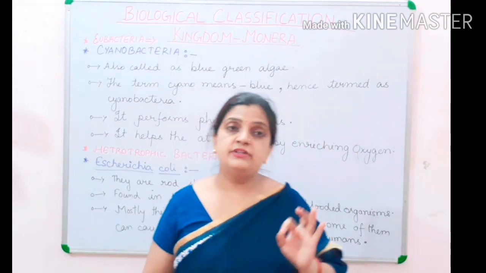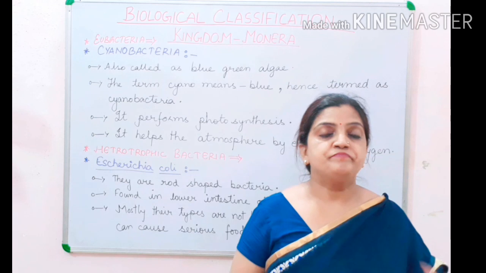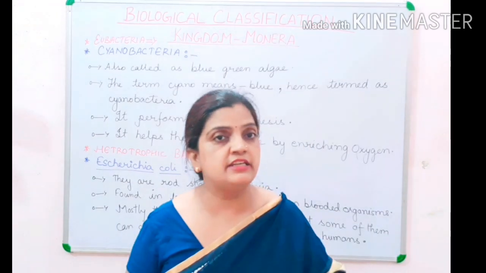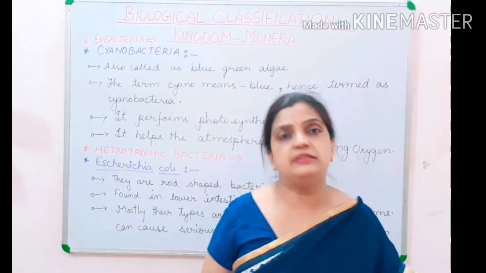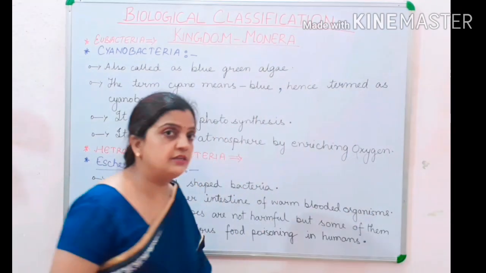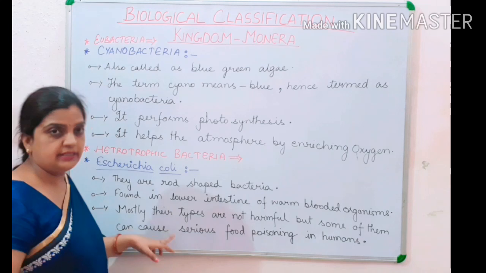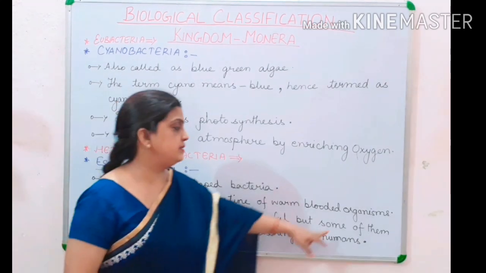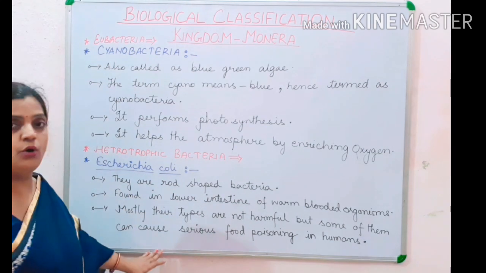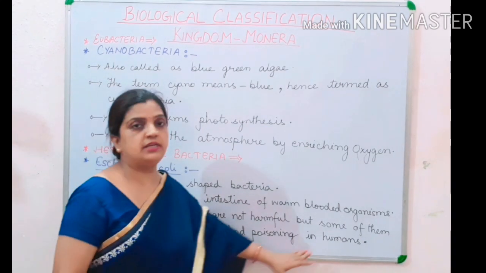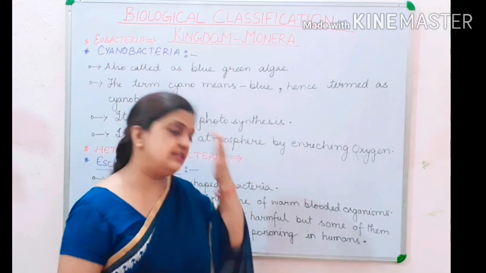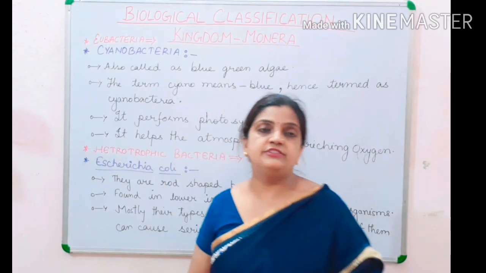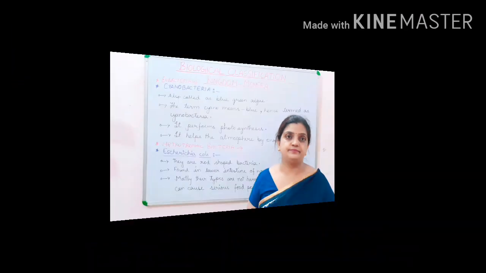But some strains are harmful and cause very serious food poisoning in living organisms, especially in human beings. So I have mentioned here that mostly their types are not harmful, but some of them can cause serious food poisoning in humans.